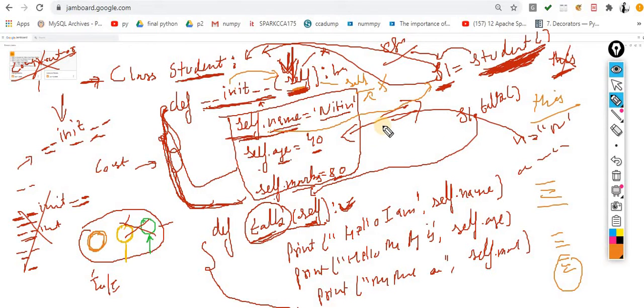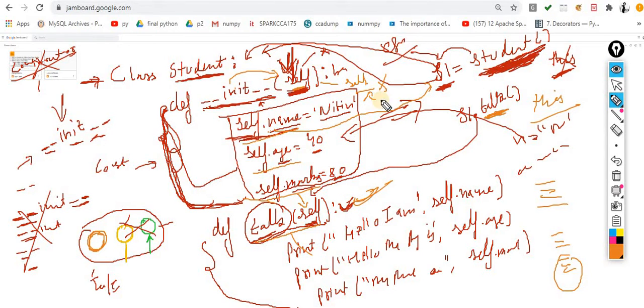Okay, so by using this self, we can access the instance variable and instance method of the current object. Now how can I distinguish that this becomes the instance method of that class? Because I pass self here. And these become the instance variable of that class. I already told you, when you are creating an object, it automatically instantiates. You don't need to call it explicitly, but here you are calling the talk method explicitly, and then it is executing.